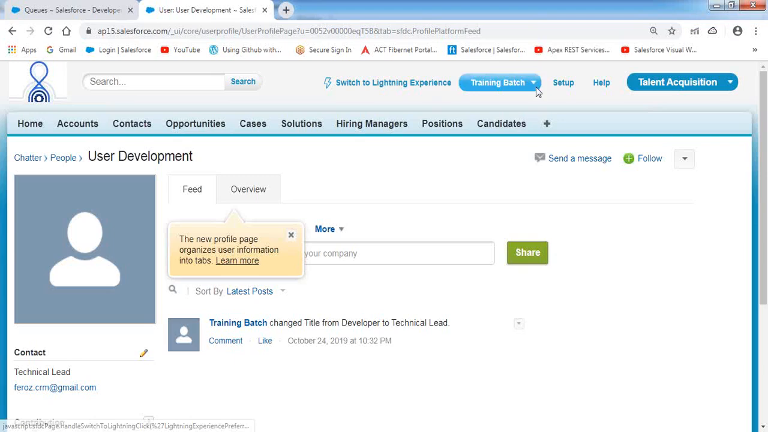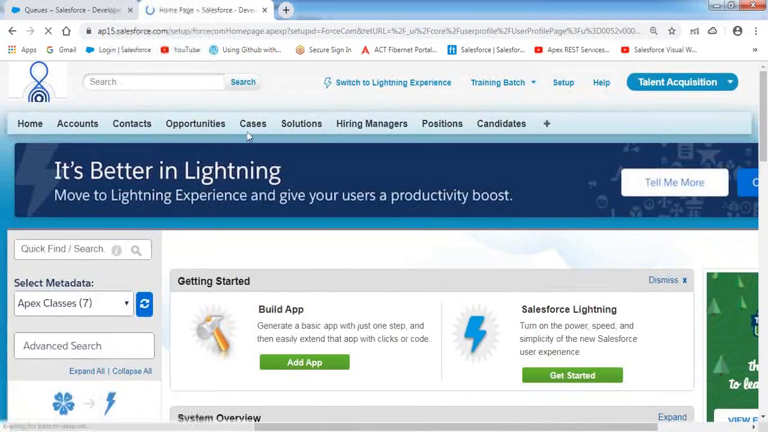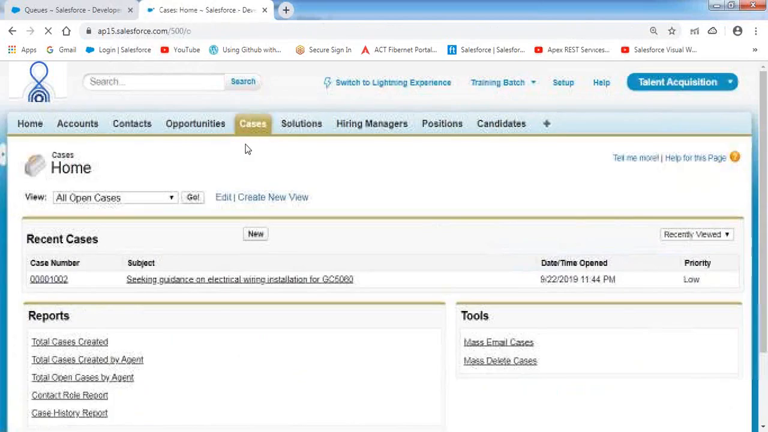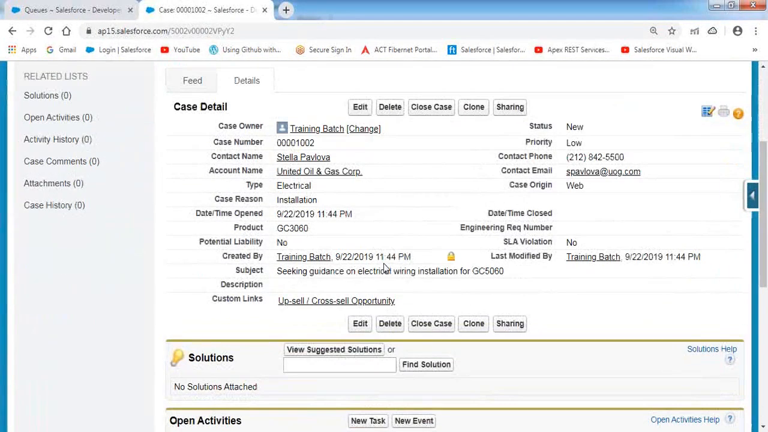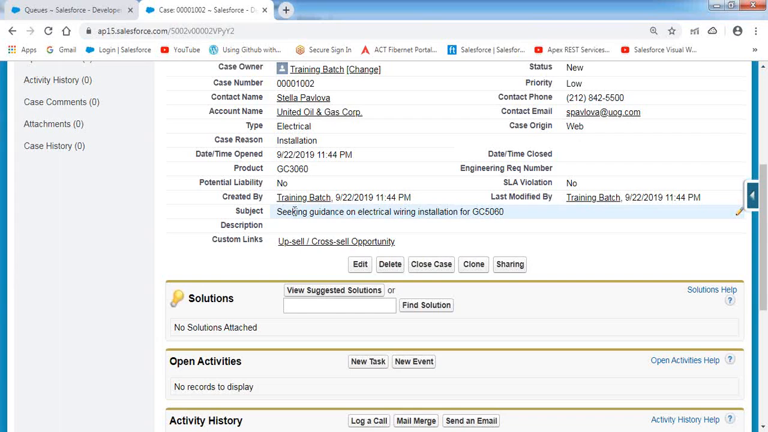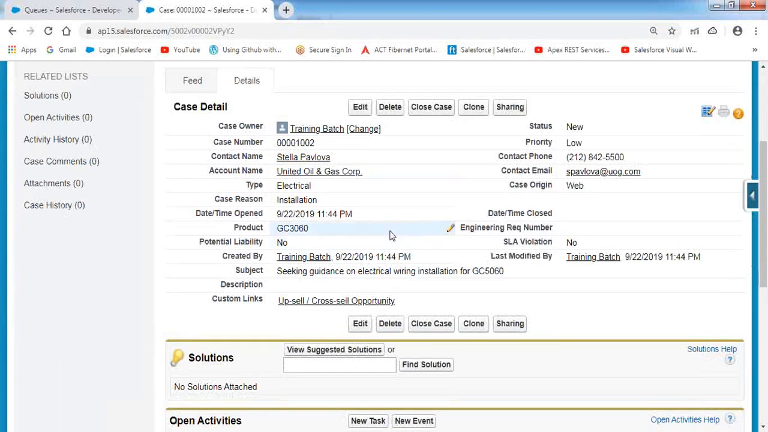So in this case, let's take any of the case records we have. I'm having a case record. Now this is the case record that we have: seeking guidance on electrical wiring installation for the product GC5060. This is the product over here.